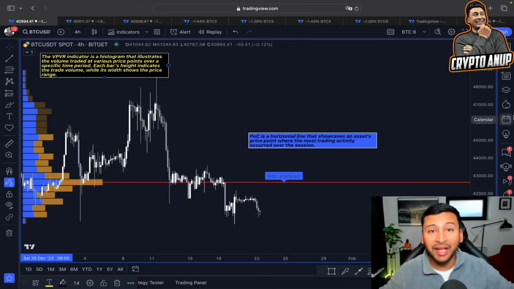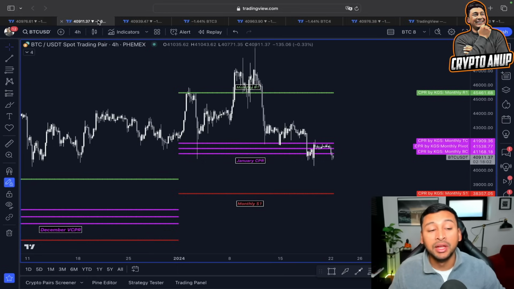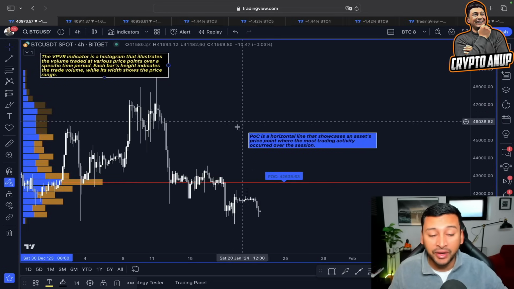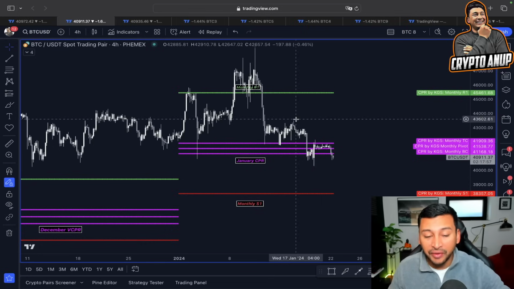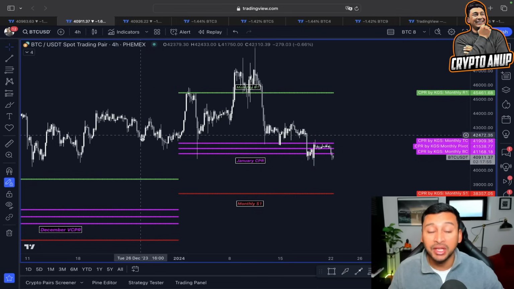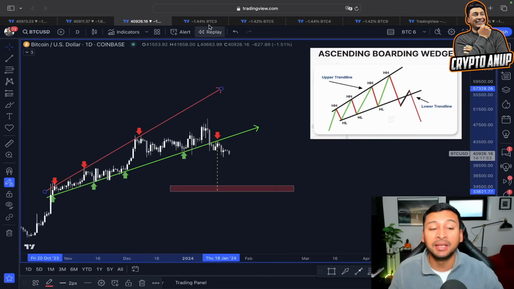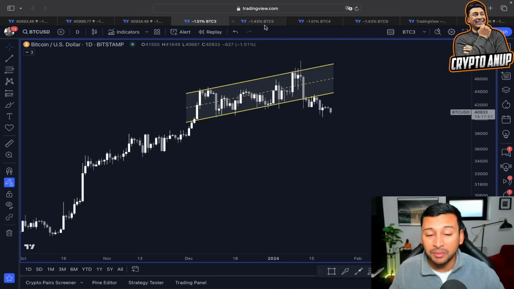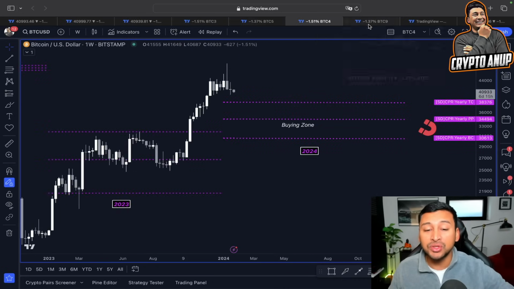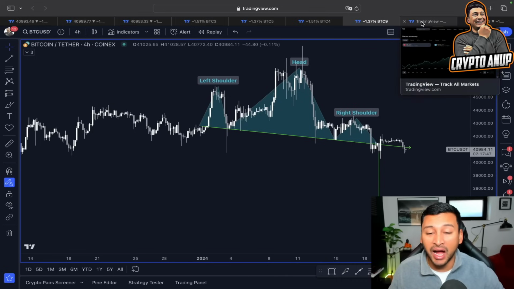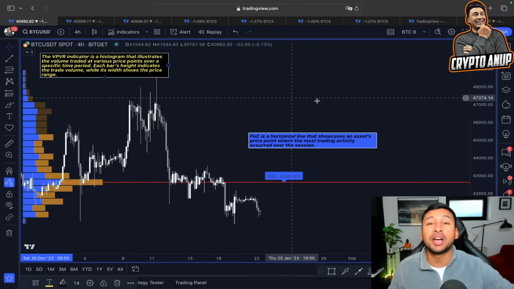Welcome everyone, and thank you so much for joining in this very important update here on price action of Bitcoin. As we can see, the price in our case has failed to find support over this POC line, failed to find support above this January monthly CPI line, and also looks like following some bearish continuation before choosing a trend duration. You can see I have prepared some interesting chart for you guys, which I'm going to talk about in this video.